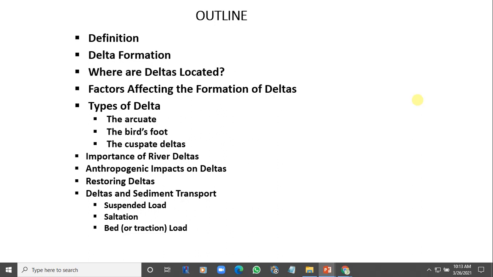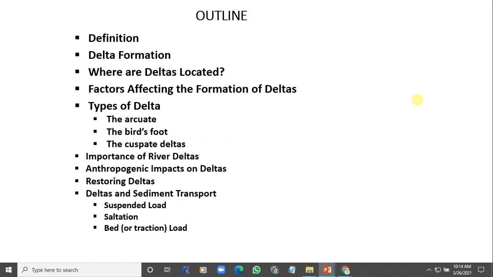So basically, deltas are depositional environments. We're going to see how it works. But we have seen how it got the name: the uppercase of the Greek letter delta. That is what Herodotus used to name it, because the delta from the River Nile had the shape of a triangle.